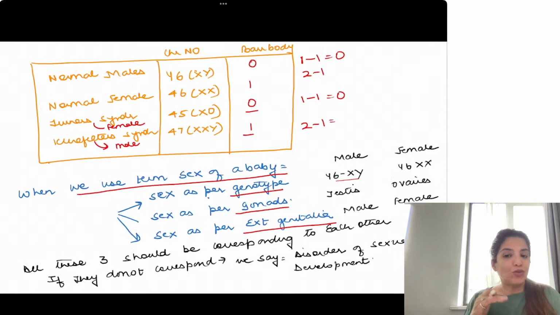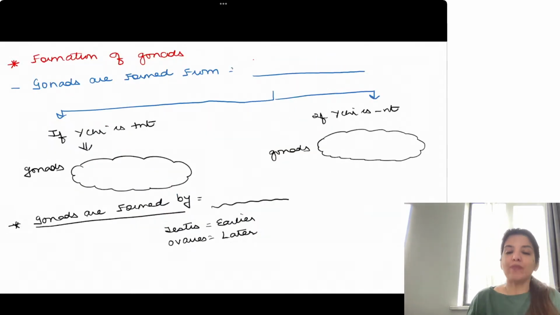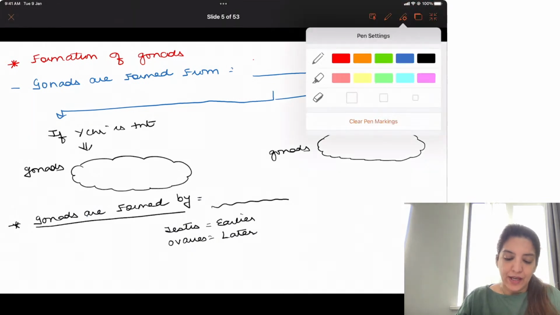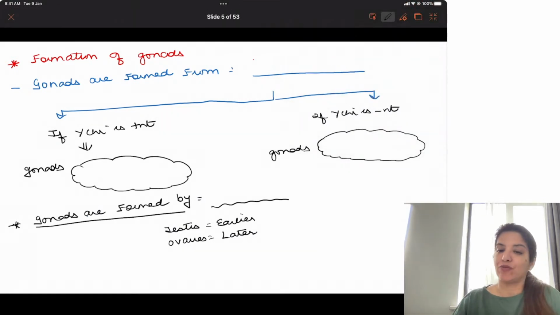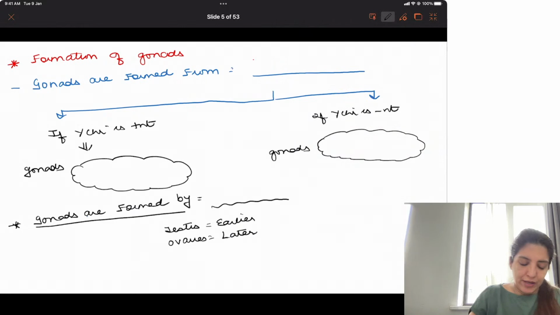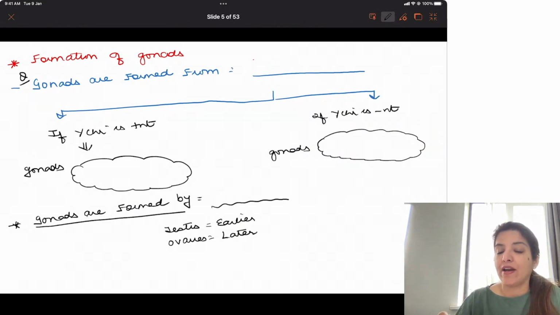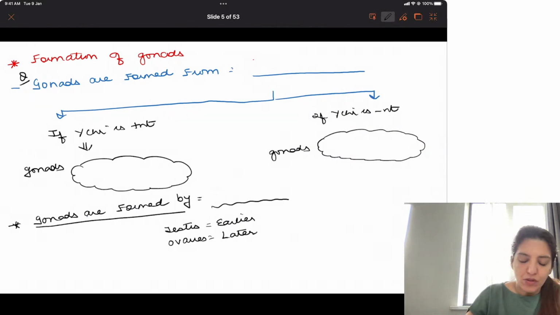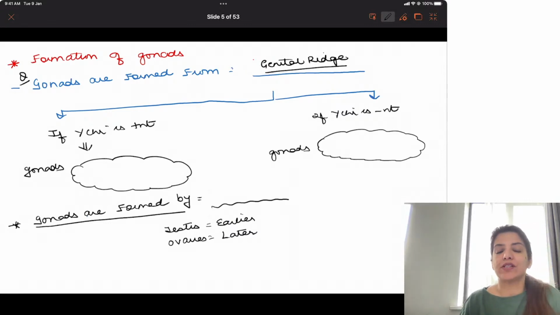Now we are going to talk about each of these things. I have told you about karyotype 46XX and 46XY. Now I am going to talk to you about formation of gonads. In formation of gonads, you have to remember a very important question: from where are the gonads formed? Gonads are formed from genital ridge. Whether it is testes or ovaries, it is formed from genital ridge.